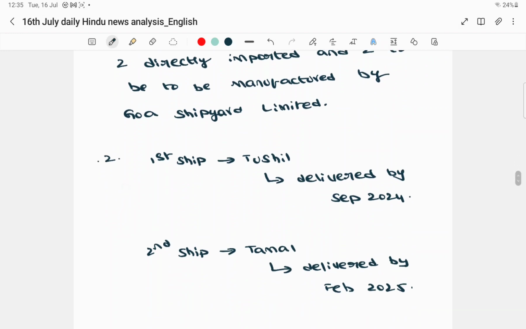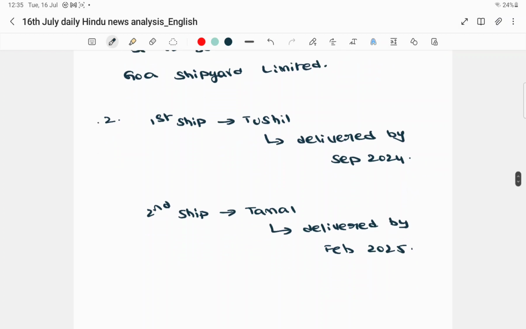So the two stealth frigates that the article is talking about are, the first one is with the name Tushil, and the second name with the Tamal. So these are the two stealth frigates. So you can expect a question like, Tushil and Tamal are often seen recently in the news. What are they? Are they ballistic missiles? Are they ships or frigates basically, or are they nuclear weapons? So the question can be in any format.